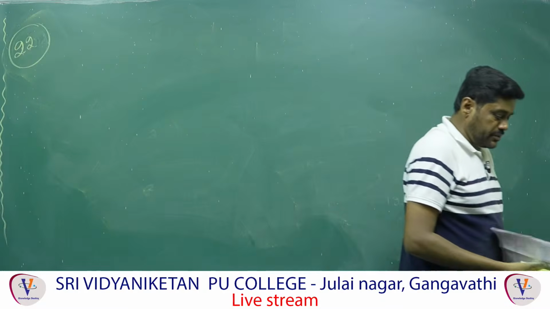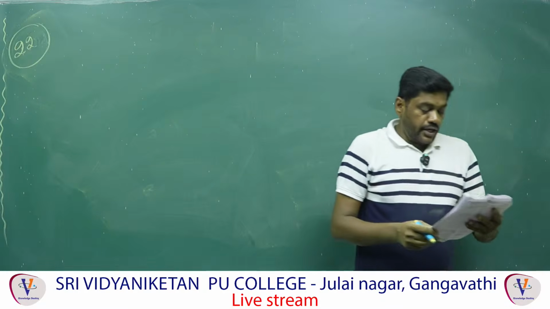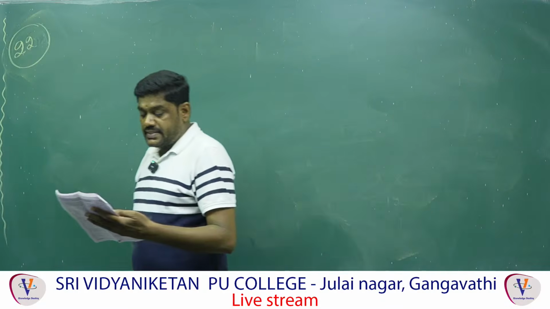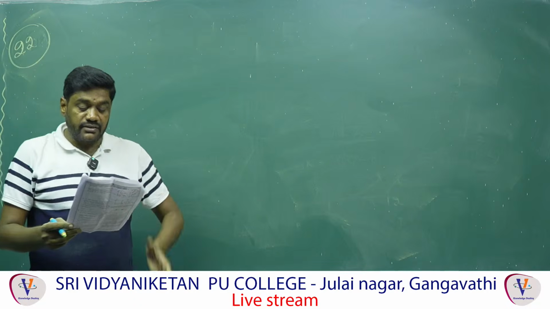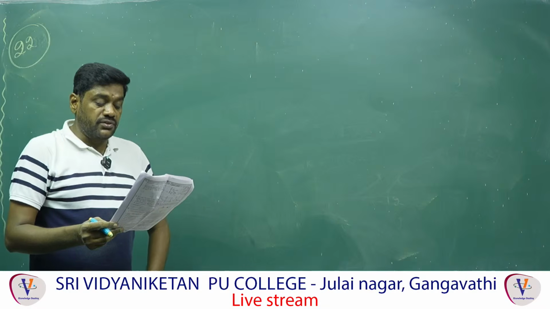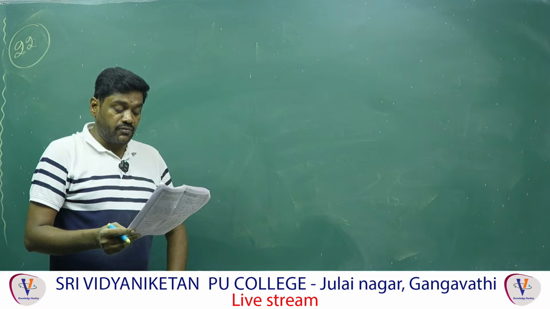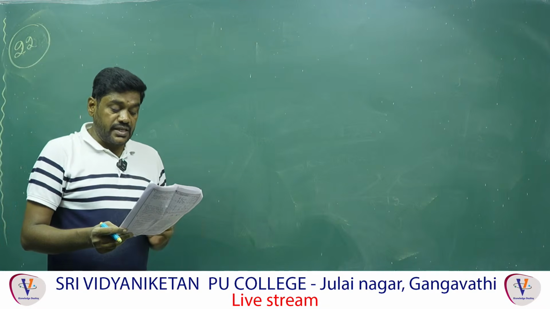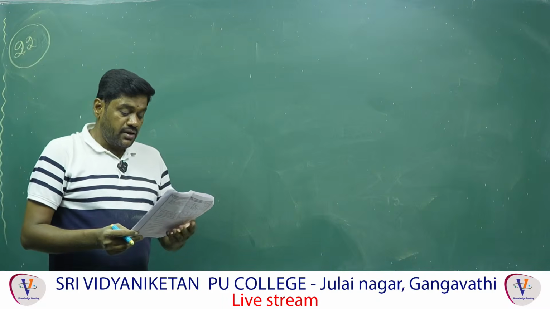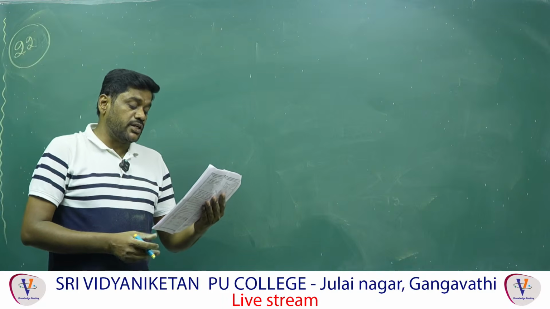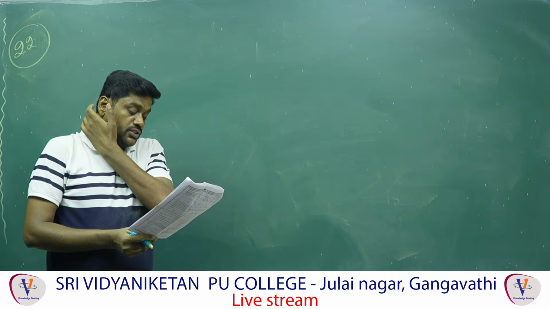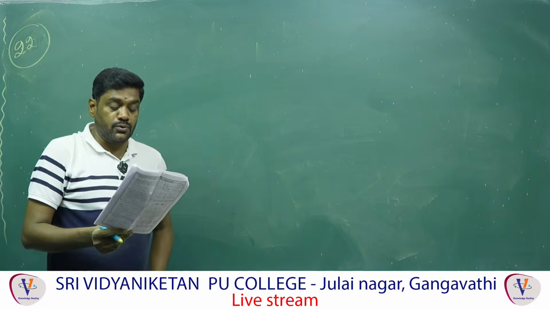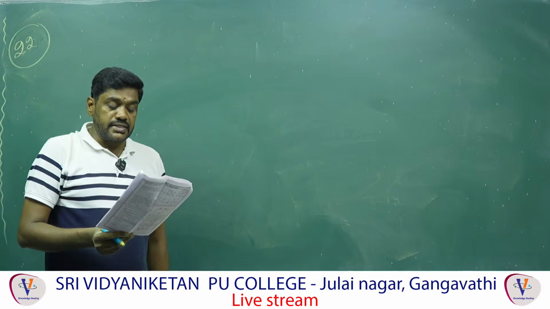Question number 22. A broad pipe having a radius of 10 centimeter branches into two pipes of radii 5 centimeter and 3 centimeter. The velocity of the flowing water in the pipe of radius 3 centimeter and 5 centimeter is given. They are asking to determine the velocity of the water in the remaining two pipes, given that the rate of discharge through the main branch is 65 centimeter cube.